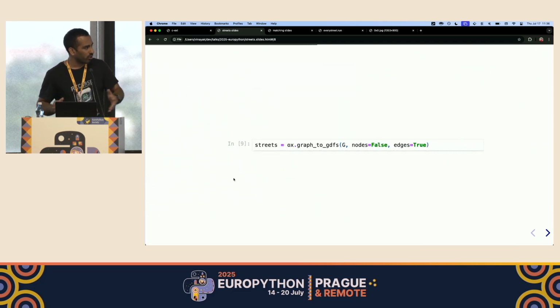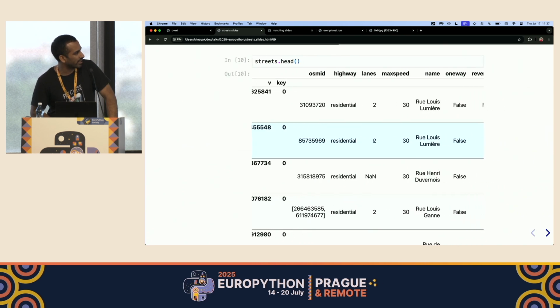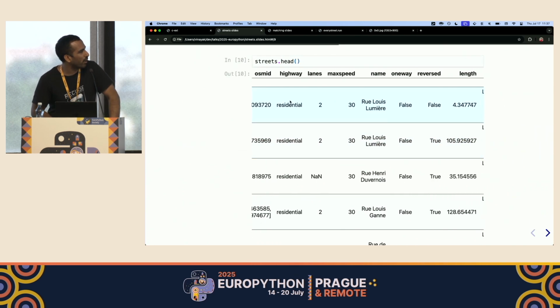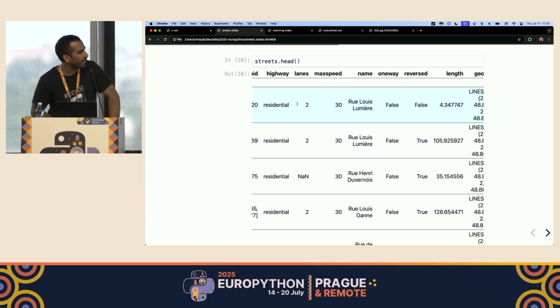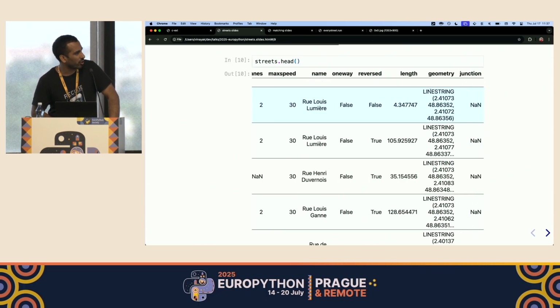We then convert that graph into a GeoDataFrame. We can do that using the graph2gdf function. We don't really care about the nodes, just the edges, so we set nodes to false, edges to true. This will give us streets, which is a GeoDataFrame that looks like that. We'll have an OSM ID for every street, the highway type, the name of the street, the length, and most importantly, the geometry, which is a LineString connecting two points that I just showed you.